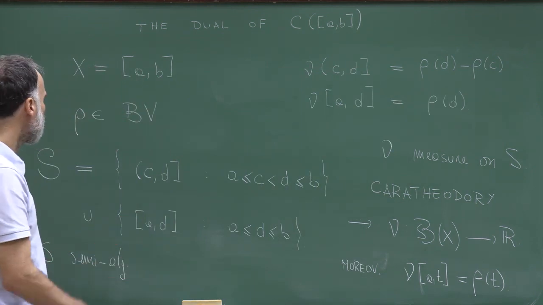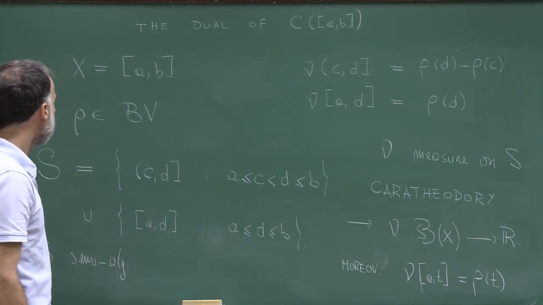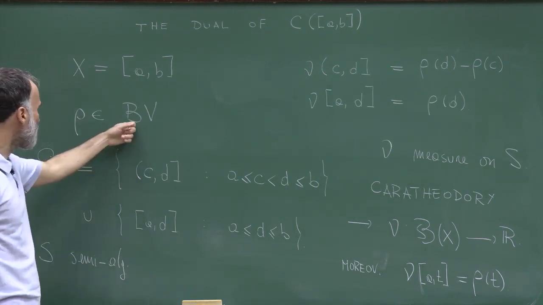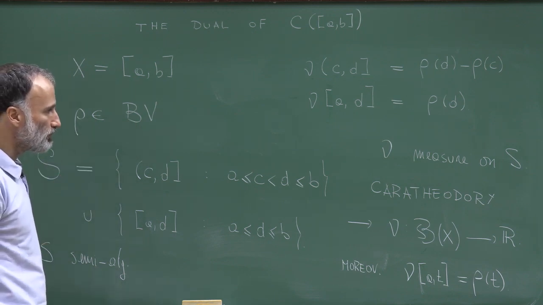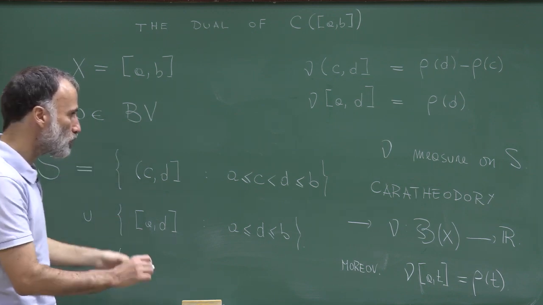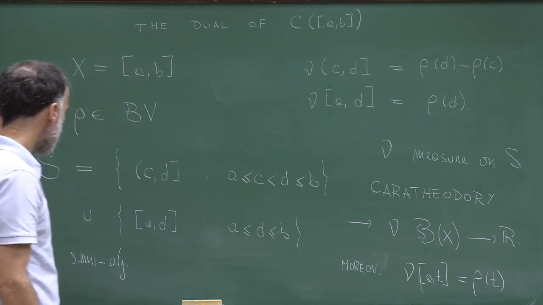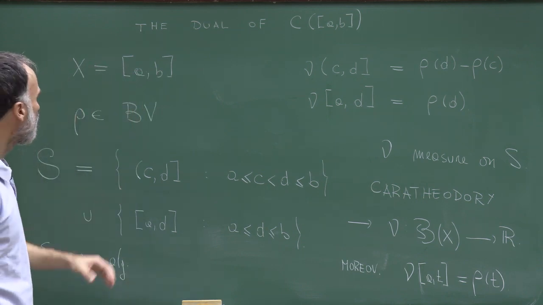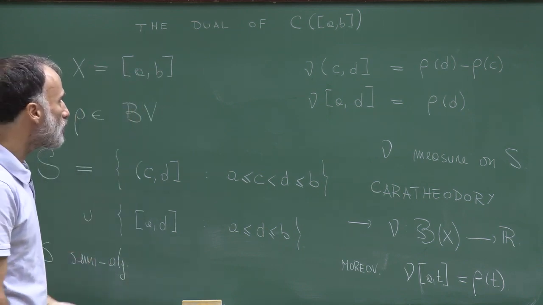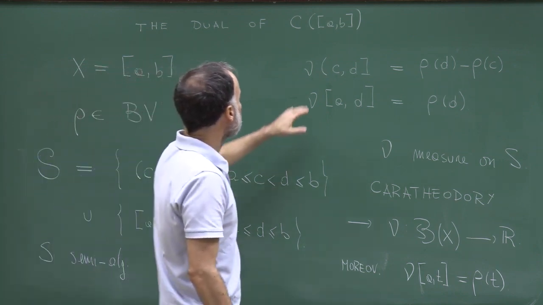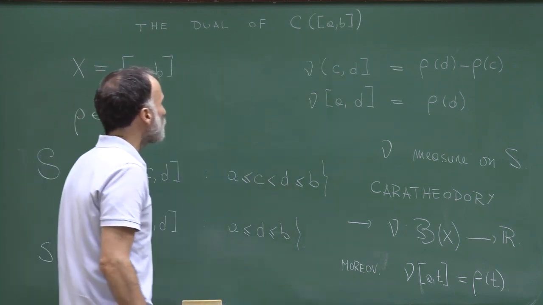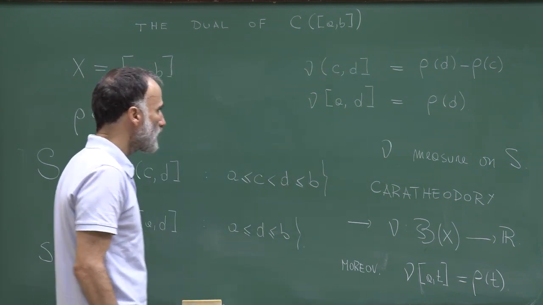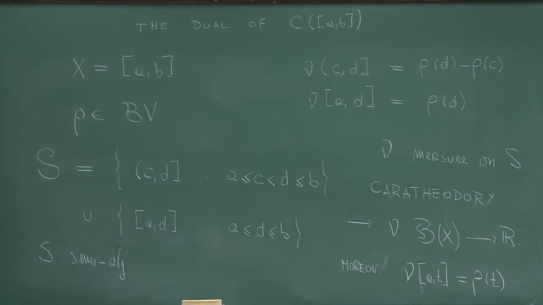So this gives you the one-to-one correspondence between the set of sign measures and the set of bounded variation functions. And this is one-to-one, which you can check. And we will need this correspondence in order to prove that the dual space of the continuous functions is the space of finite sign measures.